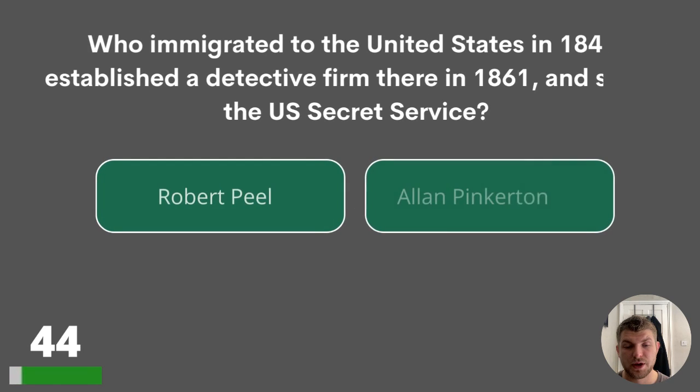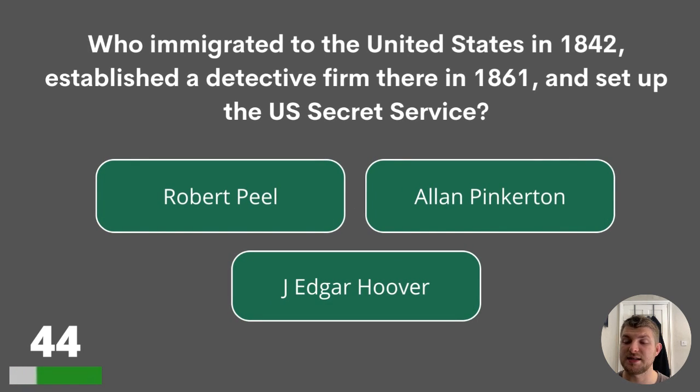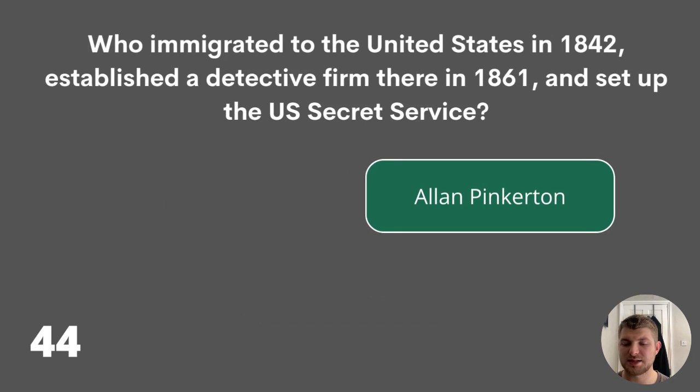Question 44. Who immigrated to the United States in 1842, established a detective firm there in 1861, and set up the US Secret Service? Robert Peel, Alan Pinkerton, or J. Edgar Hoover? The answer is Alan Pinkerton.